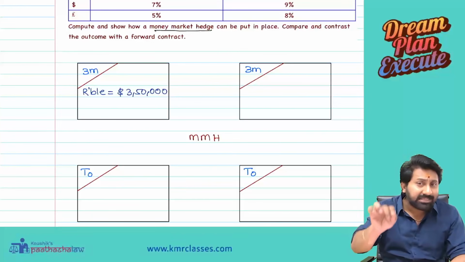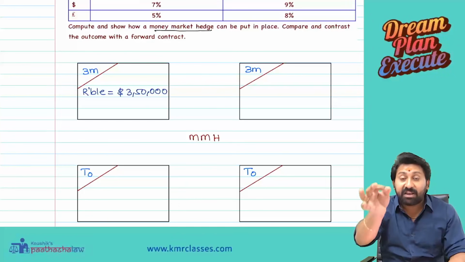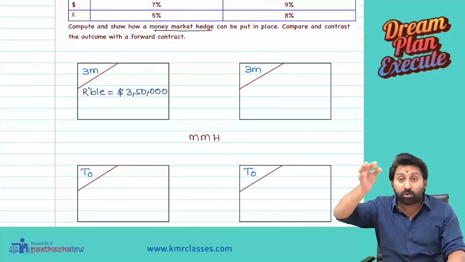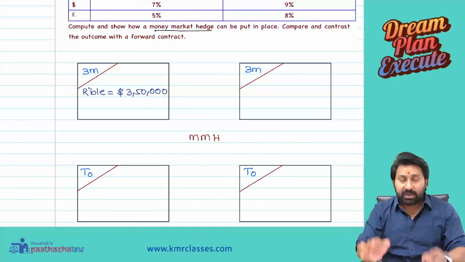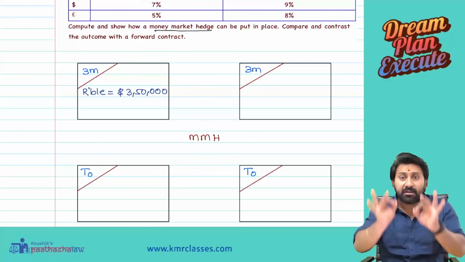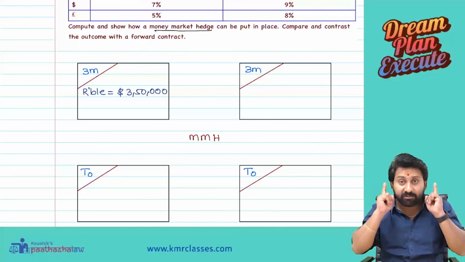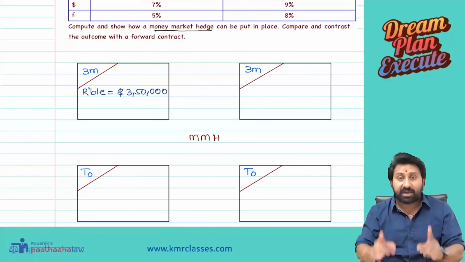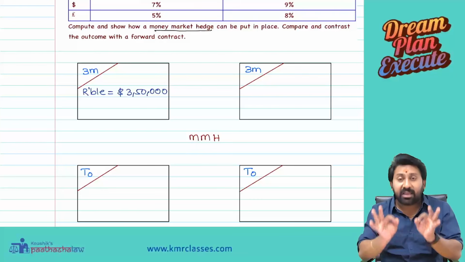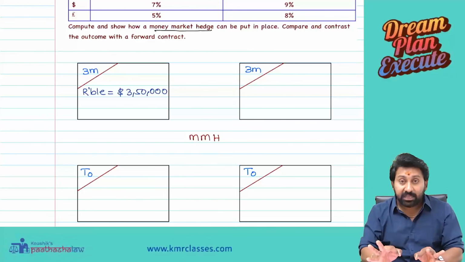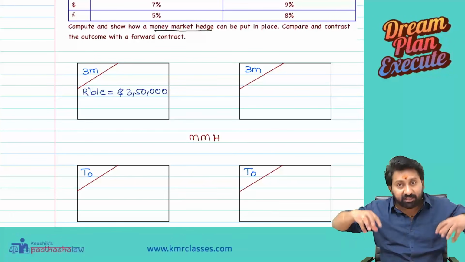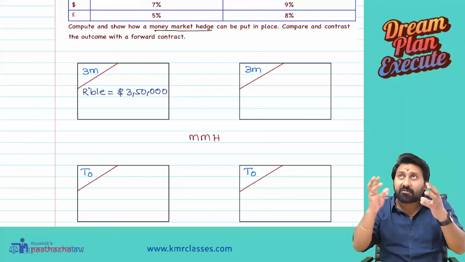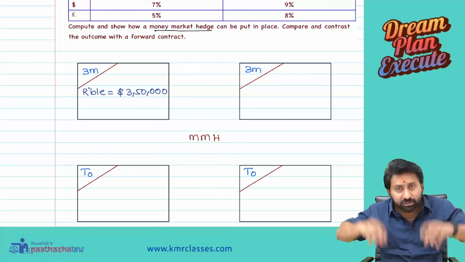Okay, what does it mean? Everything will happen in the today only. All transaction happens at spot. Nothing is going to happen in future. I am repeating my words one more time. In money market hedging, everything happens at spot. Nothing is going to happen in future. We will do everything. And whatever is required, we will take all those actions today.